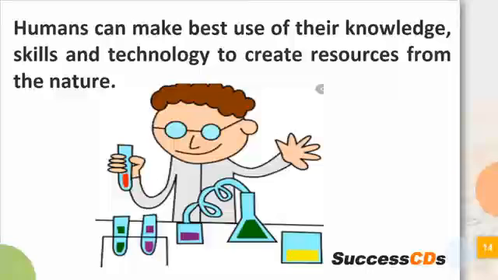Humans can make best use of their knowledge, skills and technology to create resources from the nature. So today humans have gone ahead to create robots that can be used in artificial intelligence. Today, humans are serving as software engineers, app developers. They're doing activities like coding. How are they doing all of this? If this was not there, do you think apps could be developed? Certain applications could be developed. So they are able to use the resources that are available in nature and convert them into more useful form.